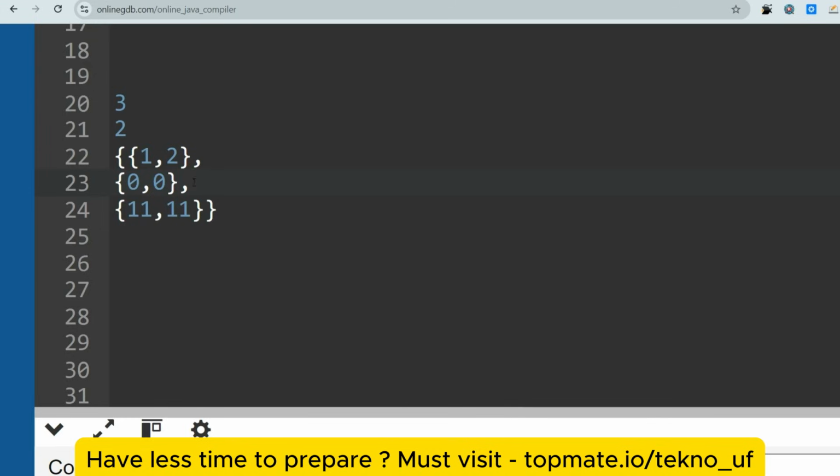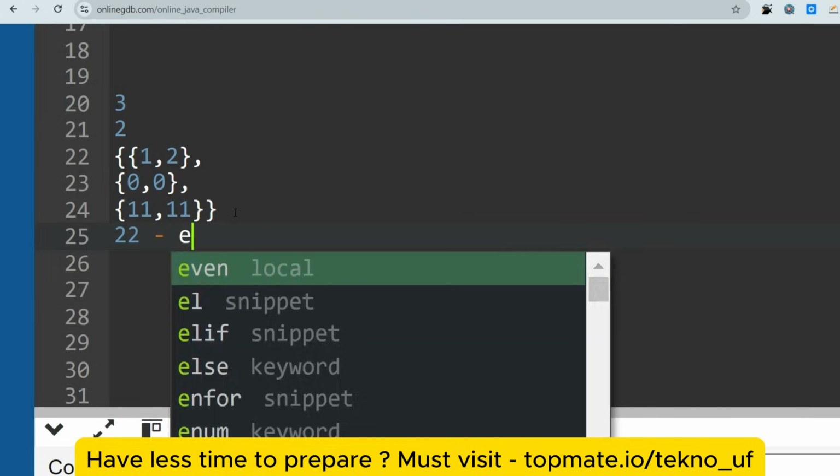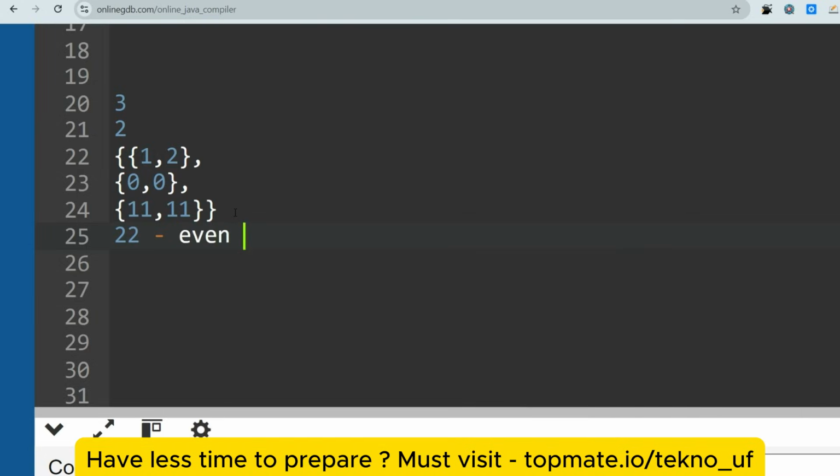In this case, it was written in the note. Here the odd values are 11 and 11. So 11 plus 11 is 22. This is even, so your count should be increased by 1, and your output should be 1.